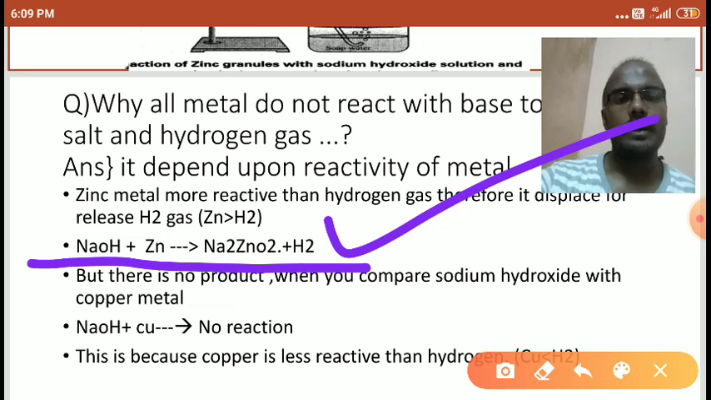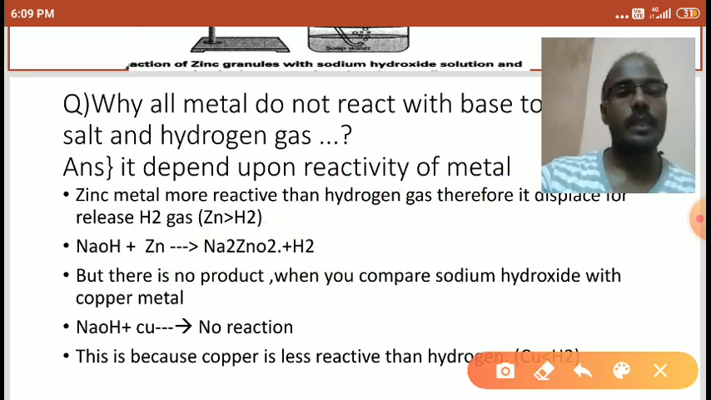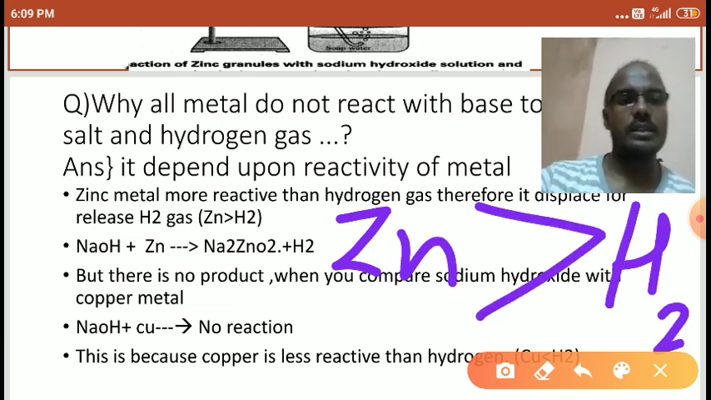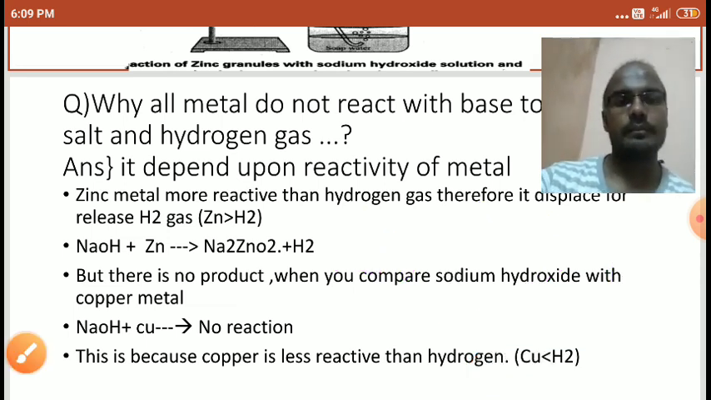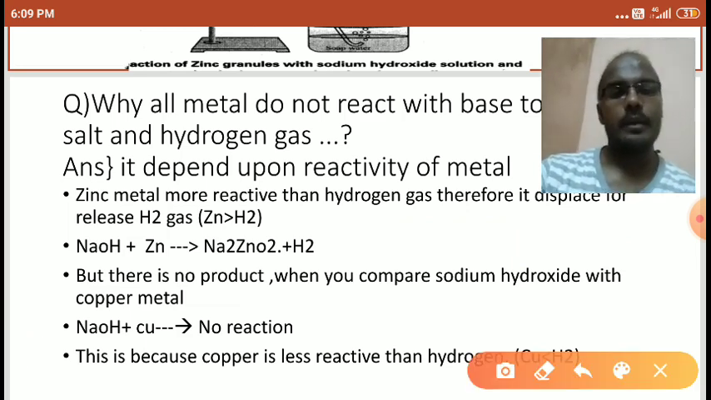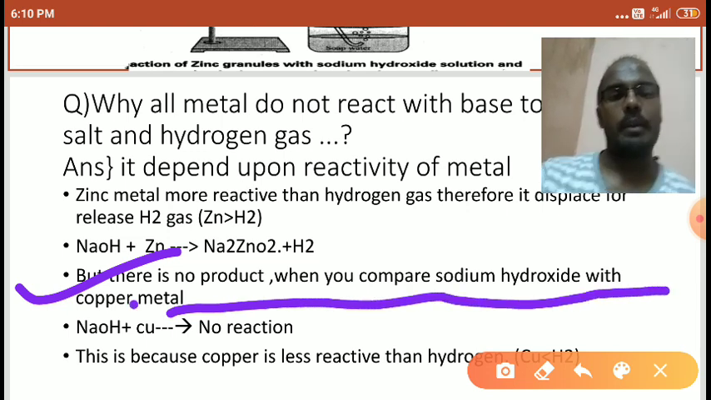Sodium hydroxide treated with the zinc metal forms sodium zincate and liberates hydrogen gas, because zinc is more reactive than hydrogen gas. Zinc is more reactive than hydrogen gas, right students? Okay. But next point, there is no product when you compare sodium hydroxide with copper metal.